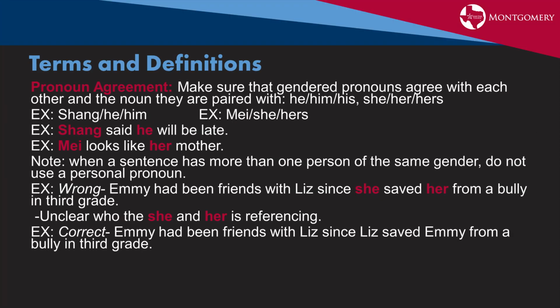When checking for pronoun agreement, make sure that gendered pronouns agree with each other and the noun they're paired with. He, him, his, she, her, hers. Just a note, when a sentence has more than one person of the same gender, do not use a personal pronoun. Here's an example of why we don't do this. Emmy had been friends with Liz since she saved her from a bully in 3rd grade. We're unclear who the she and the her are referring to. To correct this, you would remove the personal pronouns and insert the names. Emmy had been friends with Liz since Liz saved Emmy from a bully in 3rd grade.